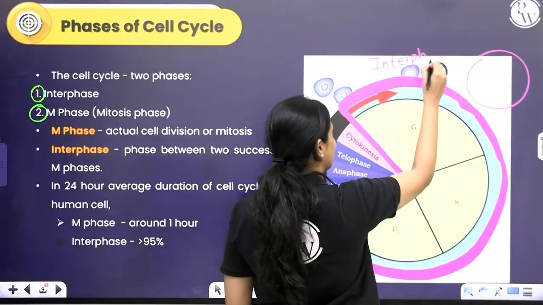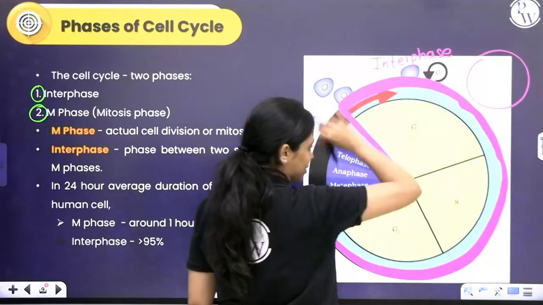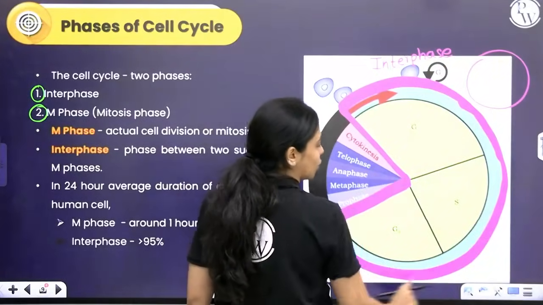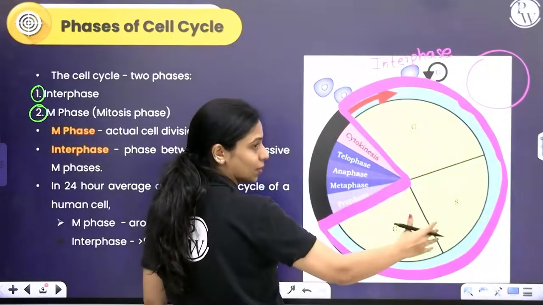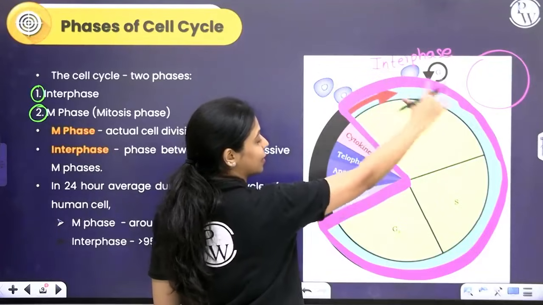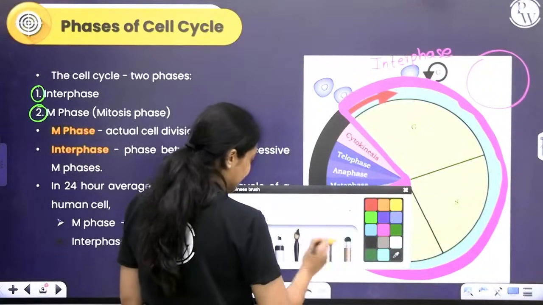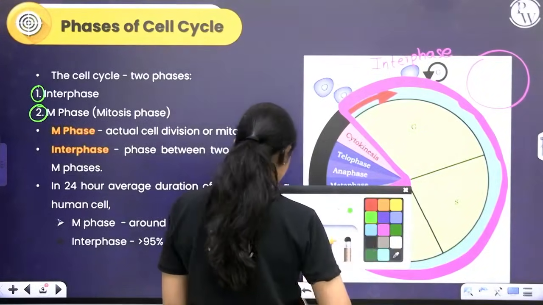As you can see clearly from this illustration, interphase occupies a lot more time. The cell is present in interphase a lot more time than it is present in division phase.